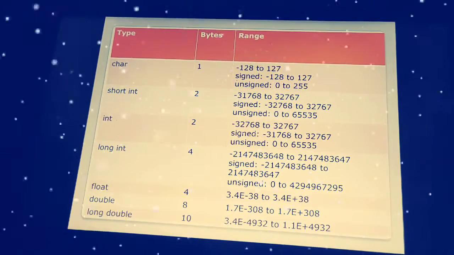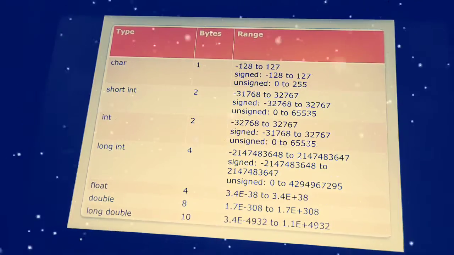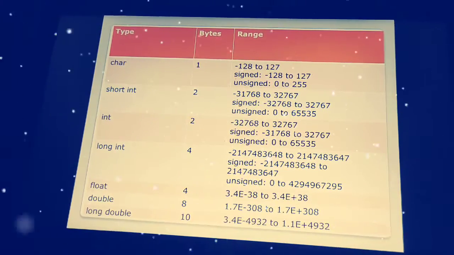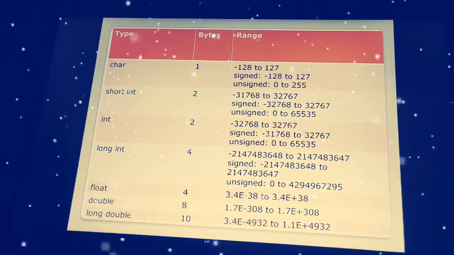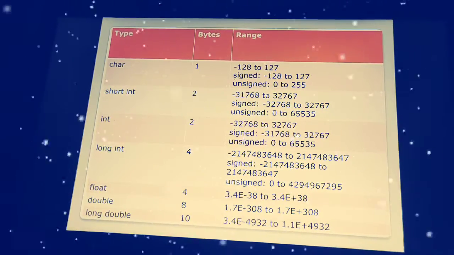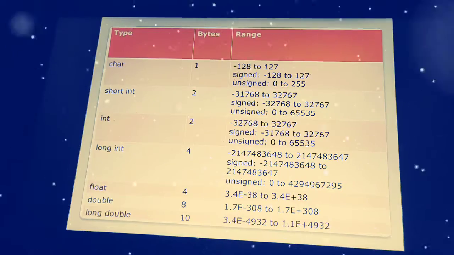So for char, short int, long int, float, double and long double, I just used mantissa and exponential properties over here, like 3.4e for the float and double, long double. Mantissa and exponential form I just used over here for the range.